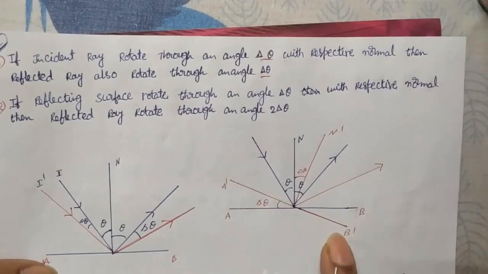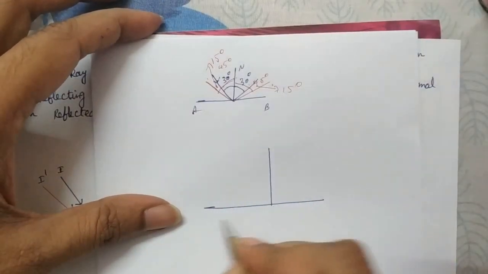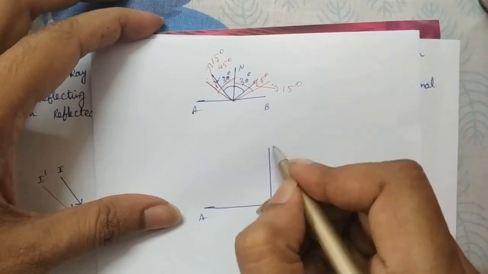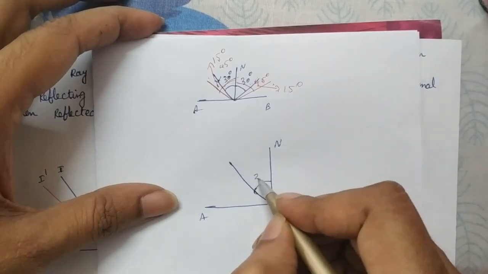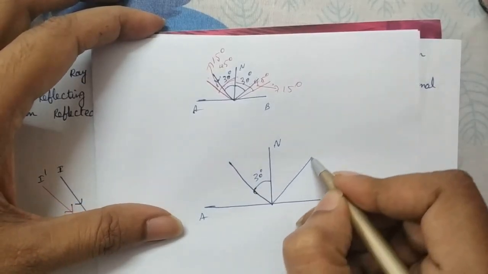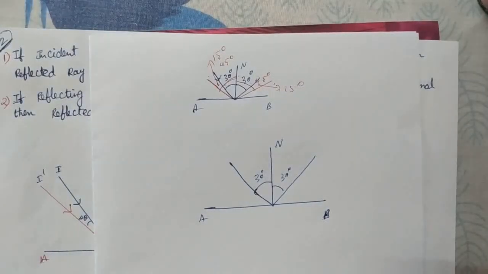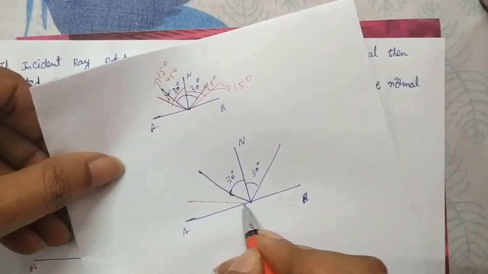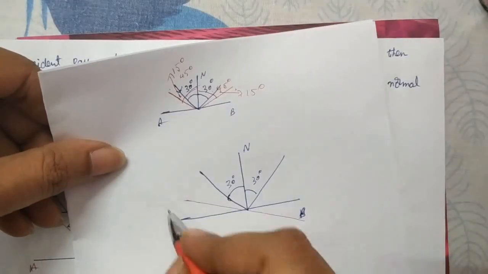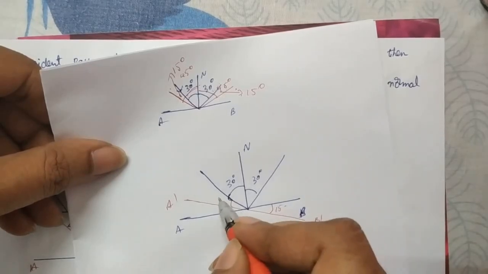This is a reflecting surface AB with normal N. Initially the incident ray makes an angle of 30 degrees, and the reflected ray also makes 30 degrees. Now the reflecting surface rotates through a small angle to A dash B dash, 15 degrees.